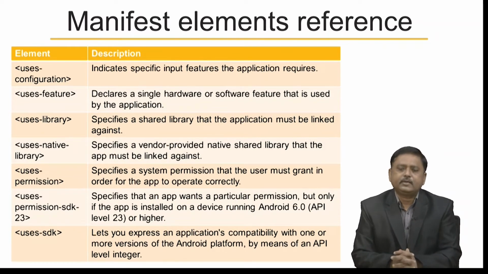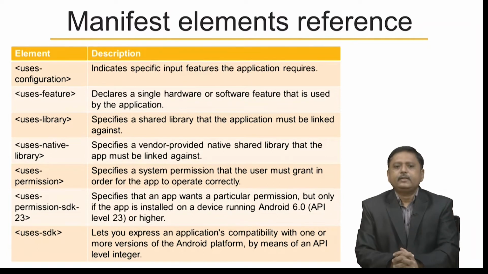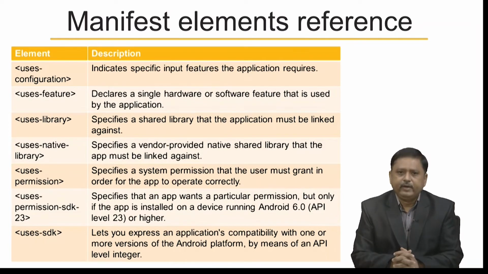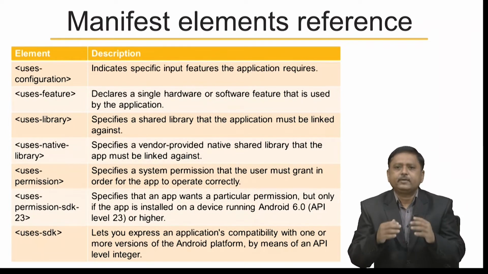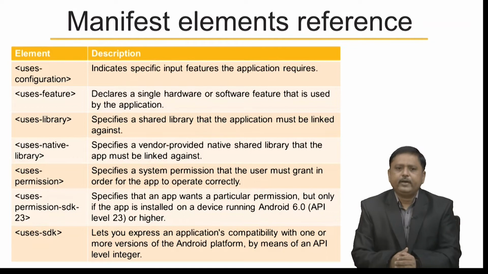If it has some dependency on a library, then you must use this element. Then there is the uses-native-library element, which specifies a vendor-provided native shared library that the app must be linked against. This is required only if your app has some dependency on another library.